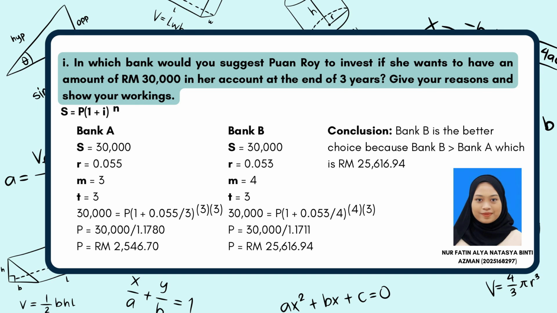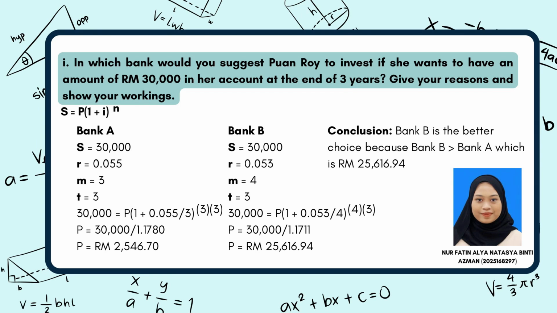2025168297. Firstly, I want to discuss about question 1 about compound interest. In which bank would you suggest Puan Roy to invest if she want to have an amount of 30,000 in her account at the end of 3 years? Give your reason and show your working.